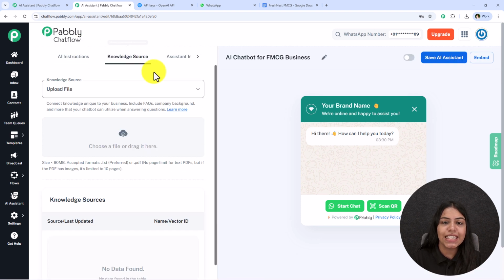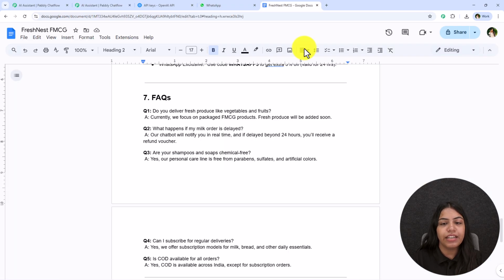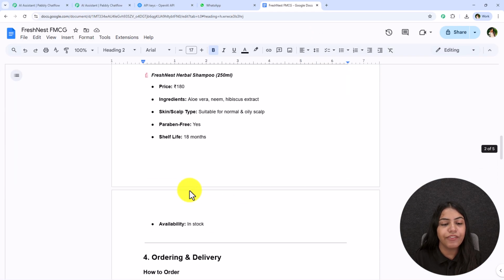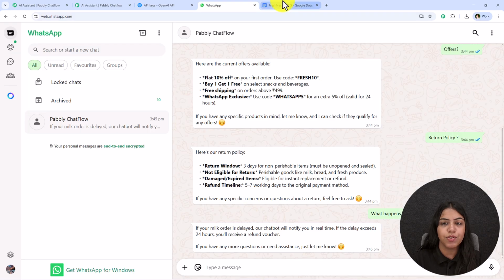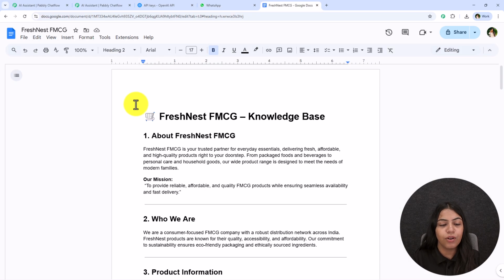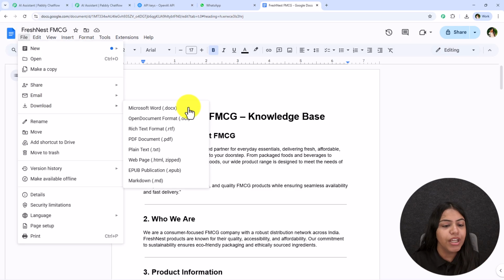Now the next is this knowledge source. So what is this knowledge source? So over here, as I mentioned, I have created a knowledge base using which this AI assistant is going to solve the queries. So to create this knowledge source, you have to open a Google Doc and write the knowledge unique to your business in that Google Doc. Go on this file, download, and download this in TXT or PDF format.